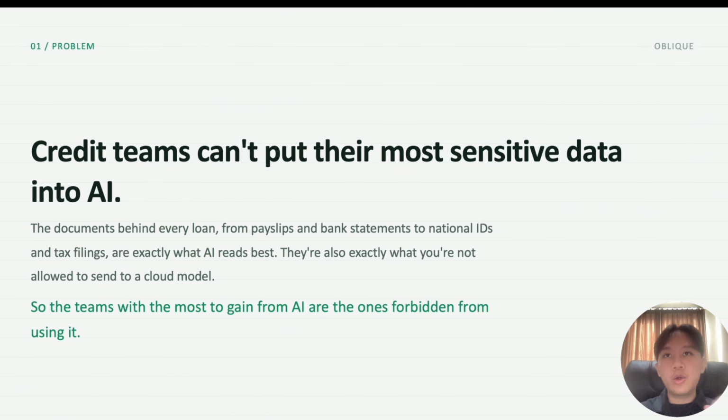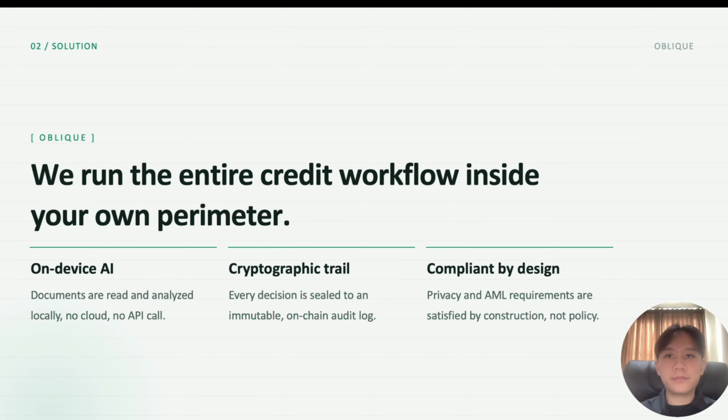So here's the problem. Credit teams handle extremely sensitive data: IDs, payslips, bank statements, tax records. AI is perfect for this work, but cloud AI creates a compliance problem. Once the data leaves the organization, it can be retained, exposed, or used in ways lenders cannot allow. And the pressure is threefold. PII is everywhere, cloud models are hard to fully trust with regulated data, and rules like GDPR, AML, and Southeast Asian data laws keep getting stricter. So the teams that need AI most are the ones blocked from using it.